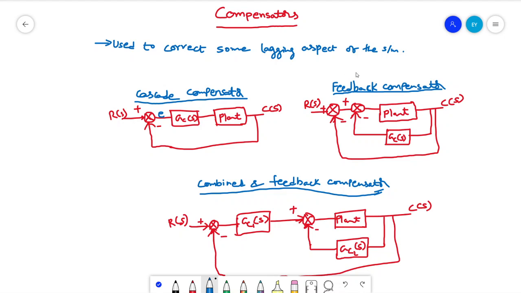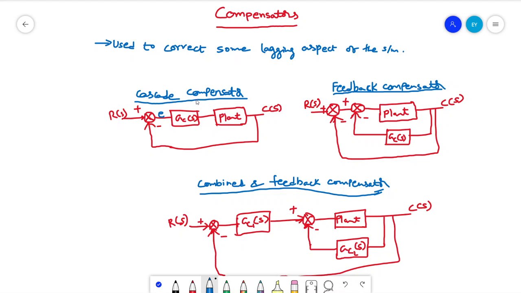If you are connecting the compensator, I can call this a controller itself. But if you are given desired specifications, then whatever you design as a controller is nothing but the compensator. That way you can see the difference.